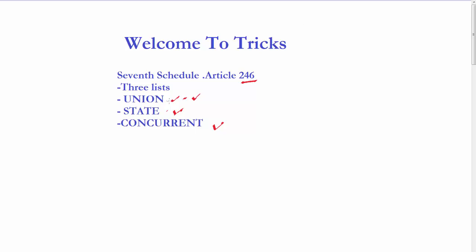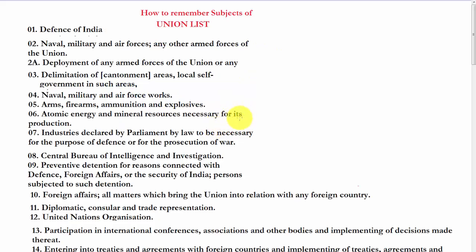Today in this video we will learn a trick to remember the subjects in the union list. There are 100 subjects in the union list and the last item is marked entry 97. We will categorize these 100 subjects into different categories and try to find a link between these categories and the